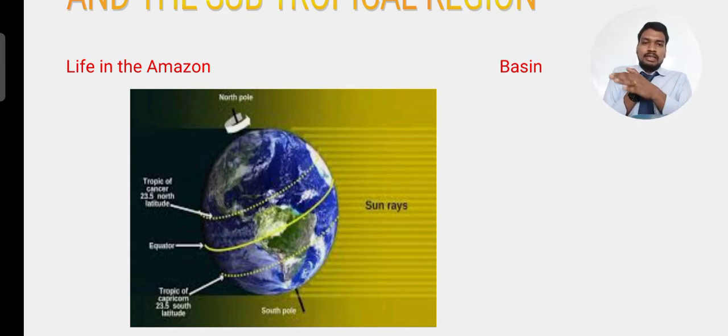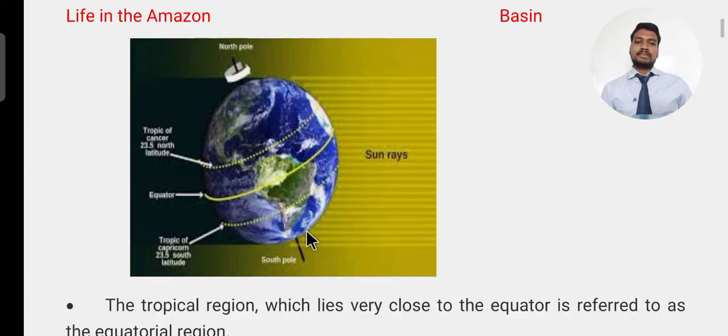This whole area is covered by the Krishna river and its tributaries. So it is called a basin. The area within the boundary of a river is called a river basin. Same as the Amazon river in South America. Here we have the Amazon river. So we will be discussing the life in the Amazon basin.